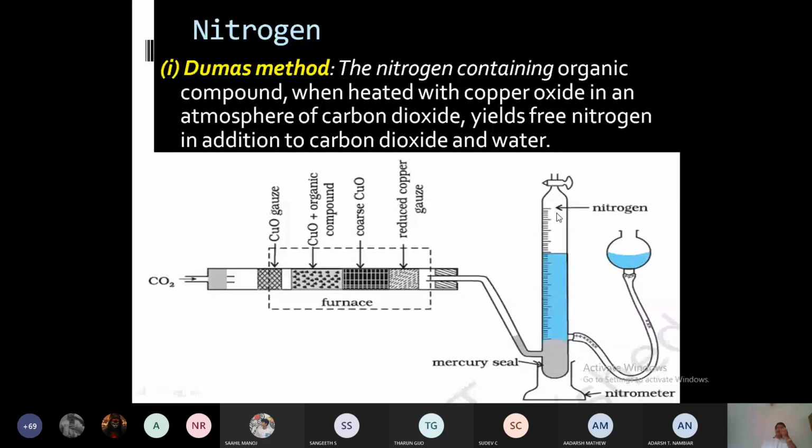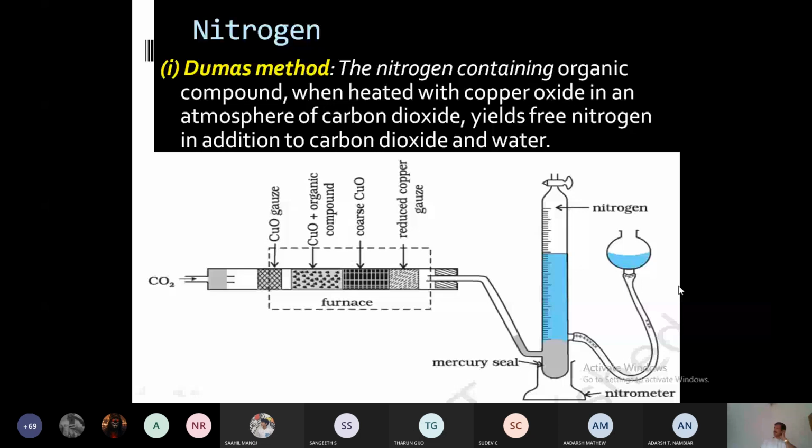A little amount of water vapor also will be associated with it. So in order to find out the pressure of the nitrogen, the nitrometer can be used to measure volume and pressure of nitrogen. So the exact pressure of nitrogen is the pressure in the nitrometer minus aqueous tension. You may remember Dalton's law of partial pressures that you have studied in the 4th chapter. Dalton's law of partial pressures you have to apply here.